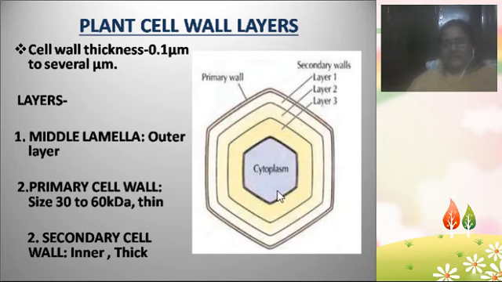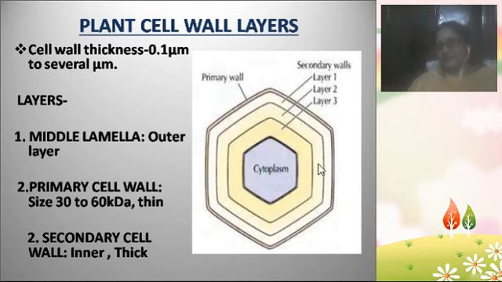And see here, this is a very clear diagram which shows the plant cell wall. This diagram shows the complete picture of the plant cell wall. See here, the outermost layer is known as the secondary cell wall. It's very, very thick. After secondary growth happens, the secondary cell wall is present, and below the secondary cell wall,